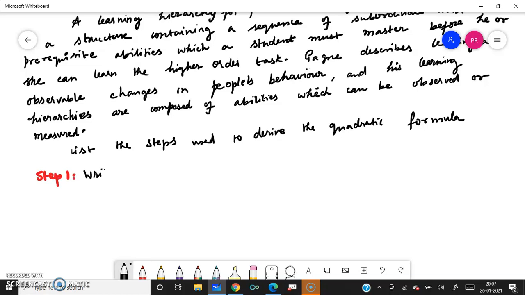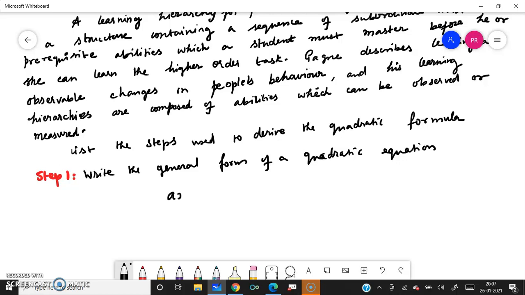Write the general form of your quadratic equation.